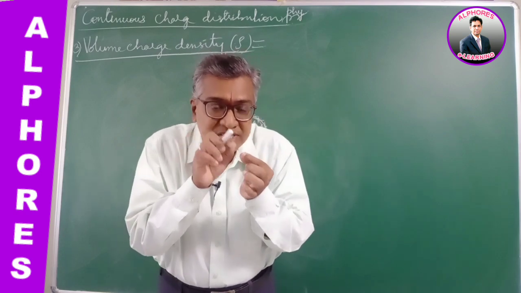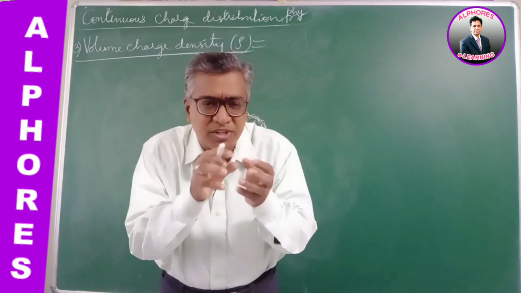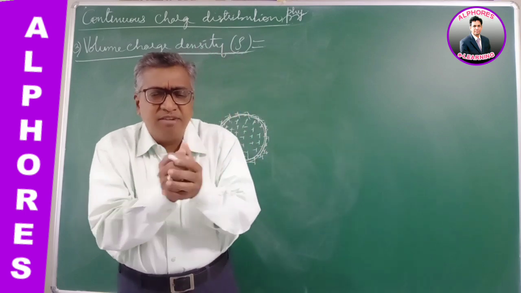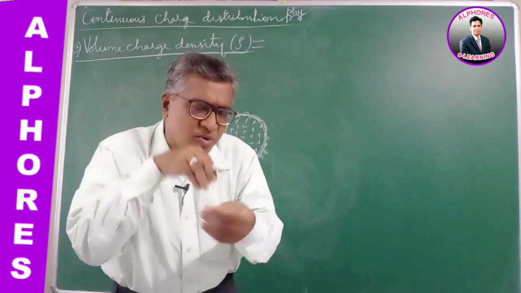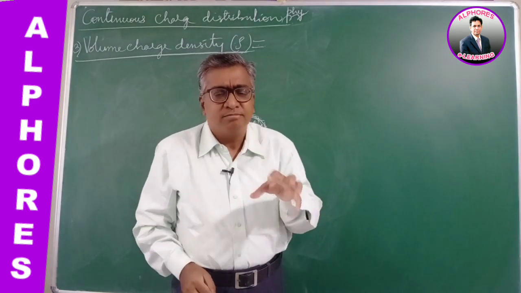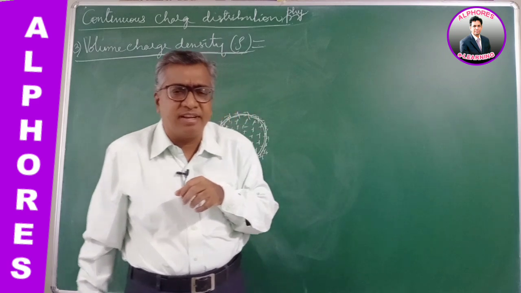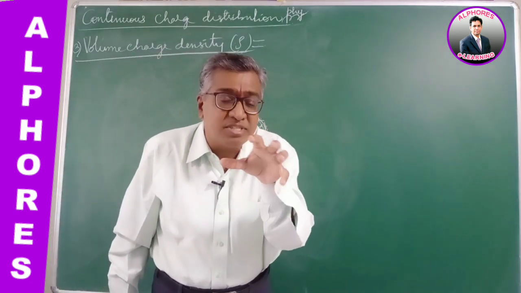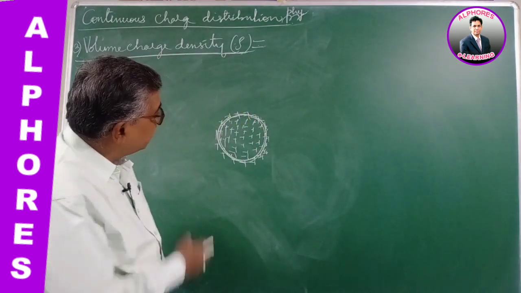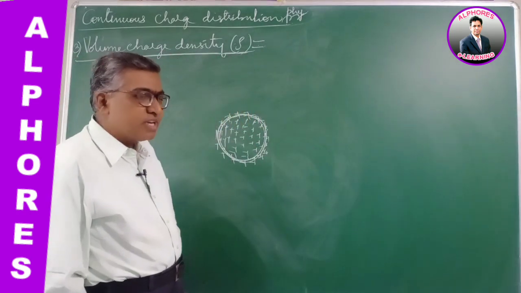The protons and neutrons live together, embedded together, distributed throughout the volume, inside to outside. This nucleus behaves like a sphere, like a liquid drop. So there is charge even inside and outside. For such charge distributions, we define volume charge density rho.